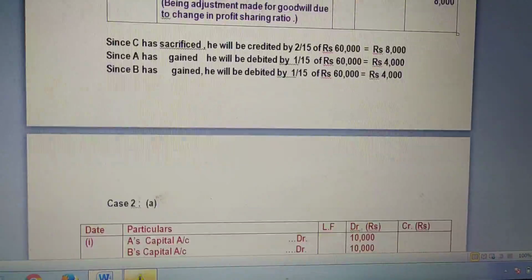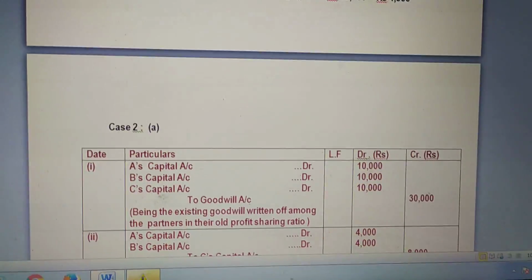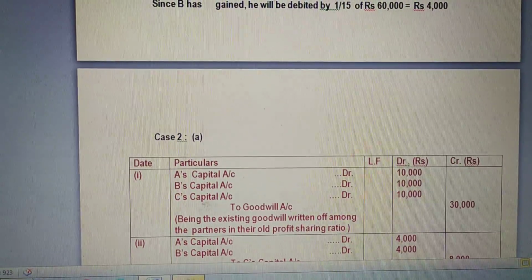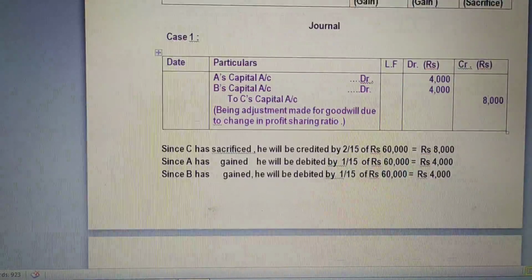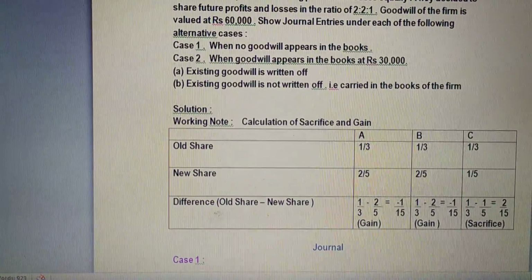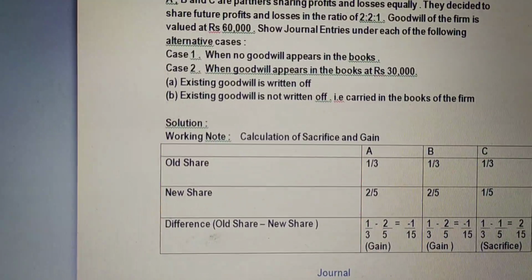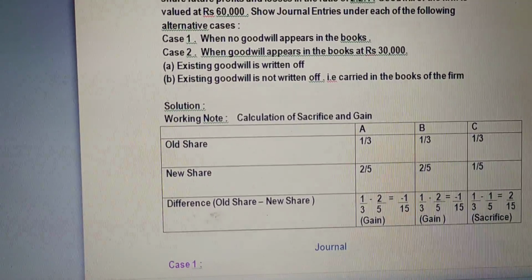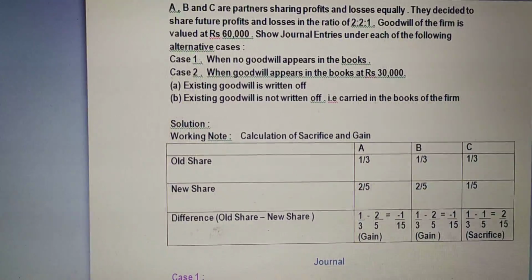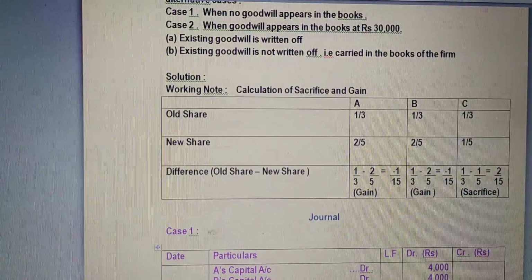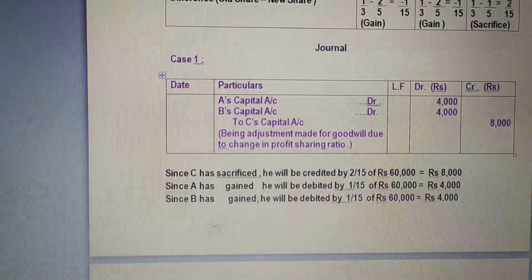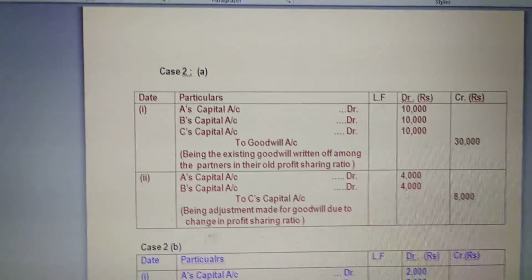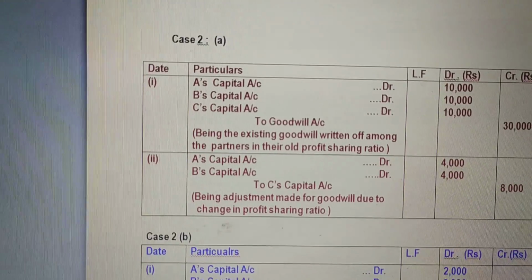Then moving on to our second case. What is the second case? When goodwill appears in the balance sheet at rupees 30,000. Here it is. When goodwill appears in the books at rupees 30,000. Under this we have two cases. When existing goodwill is written off, when existing goodwill is not written off. So let's talk about case 2. Under case 2, our first case is when existing goodwill is to be written off.